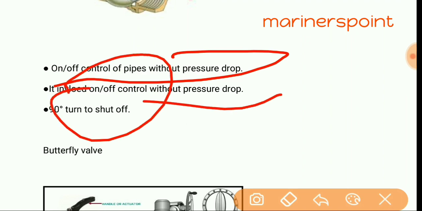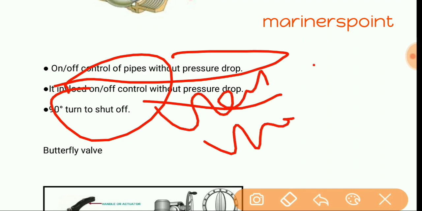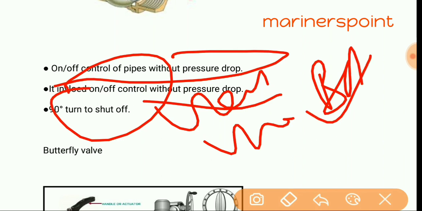Quarter turn shut off. That means the handle is rotated only 90 degrees. An MCQ question is given: in which of the following valves is the handle turned only 90 degrees? Gate valve, globe valve, ball valve and check valve. Then the answer will be ball valve. Okay. Gate and globe valves are rotated 360 degrees.